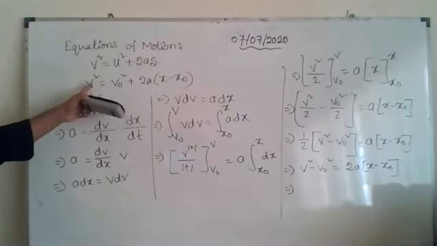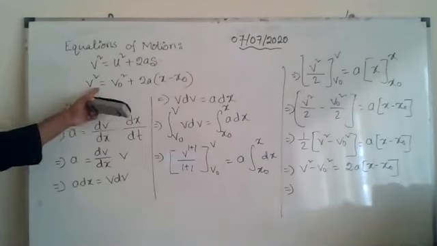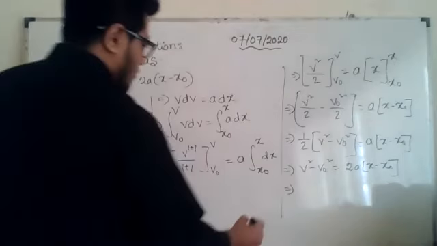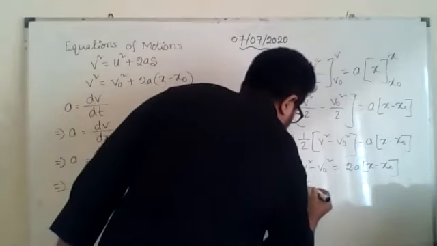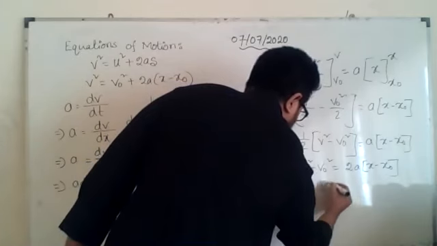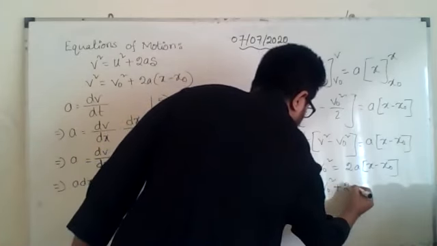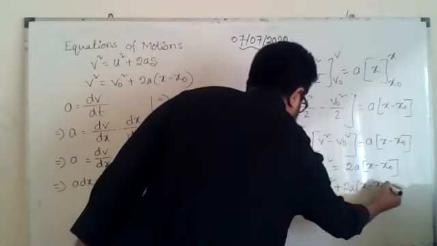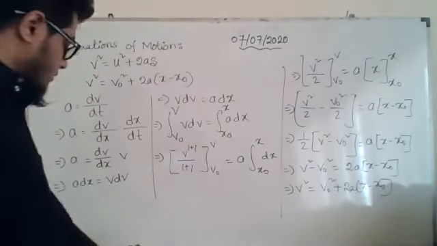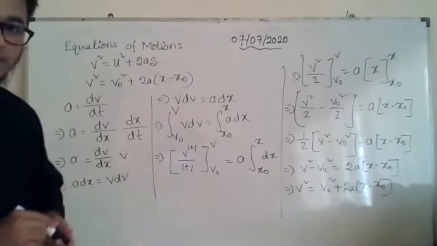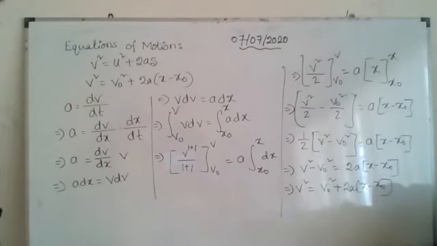All we need to do is v naught square, we will transfer to the other side. So v square equals v naught square plus 2a into x minus x naught. There you go. Is it clear now? Yes. Achha, okay, very good.